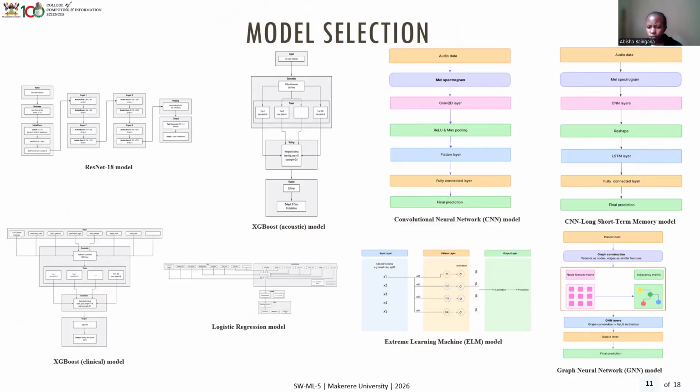And then for the GNN layer, in this case, we also had the patient data. Then we first went through the graph construction for each. And then we had the node features as well as the adjacency matrix. And then that was also passed through different GNN layers before we went to the output layer and got the final prediction.